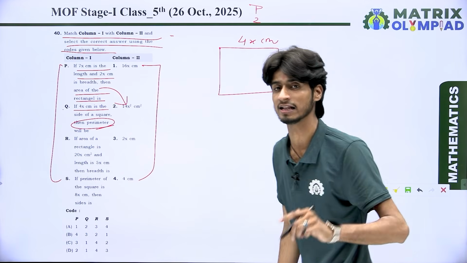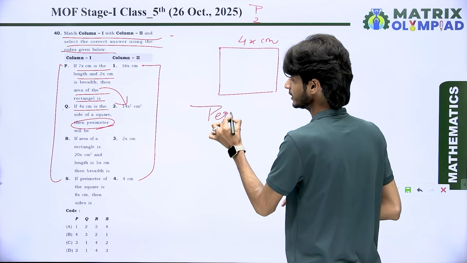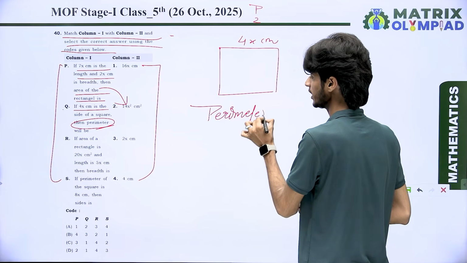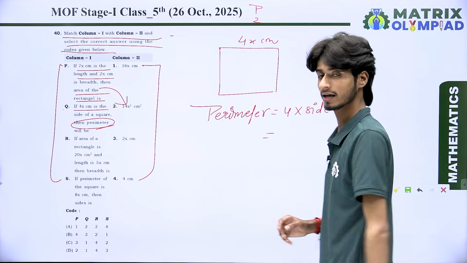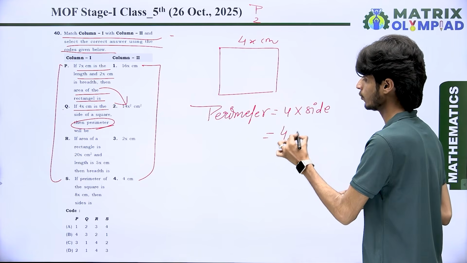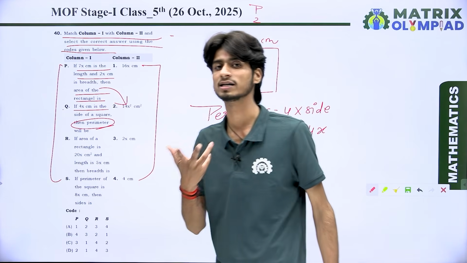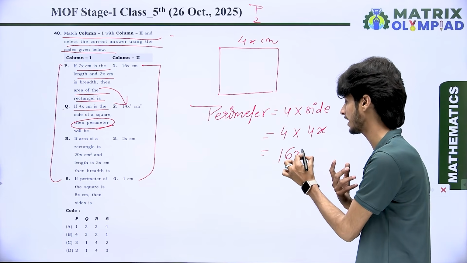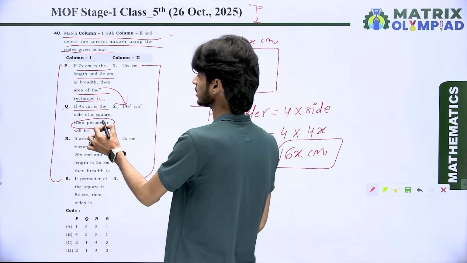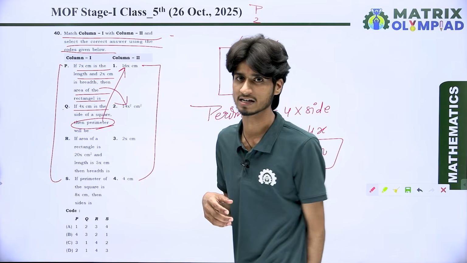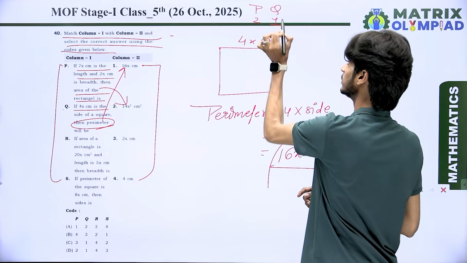Dear students, you know very well the formula for the perimeter of a square is equal to 4 multiplied by side. And we know the side is 4x centimeter. Whenever 4 is multiplied with 4x, the resulting value is 4 4s are 16x centimeter. That means the perimeter will be 16x centimeter, which is represented in point number 1. It means Q meets with point 1.